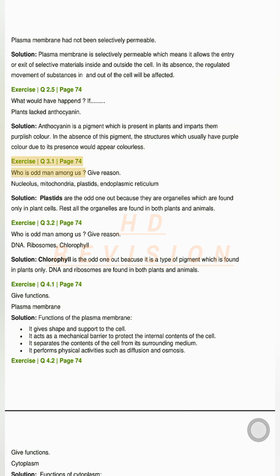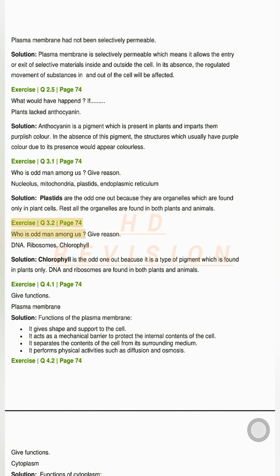Exercise Q3.1 page 74. Who is odd man among us? Give reason. Nucleolus, mitochondria, plastids, endoplasmic reticulum. Solution. Plastids are the odd one out because they are organelles which are found only in plant cells. Rest all the organelles are found in both plants and animals.